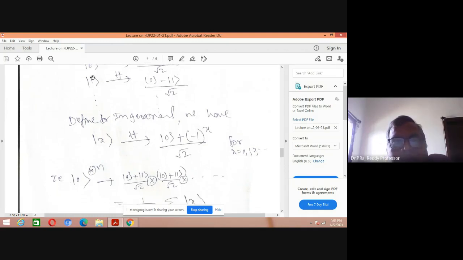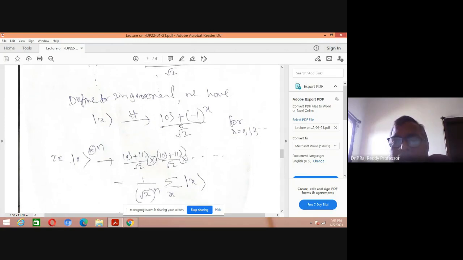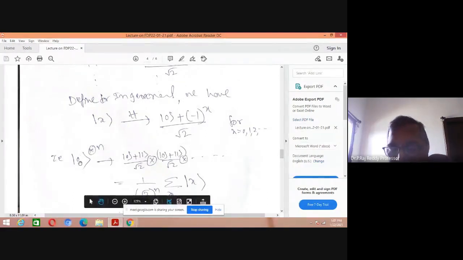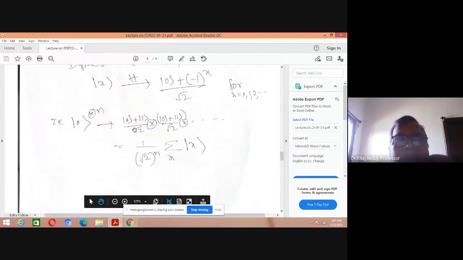So first, based on the single qubit of 0 and 1, you can generate the general qubit x, which generates all the qubits of 0 and 1. In general, you can write it like this. Remember this. So how can you generate this for n number of bits taking 0? You know that 0 gives 0 plus 1 by root 2.